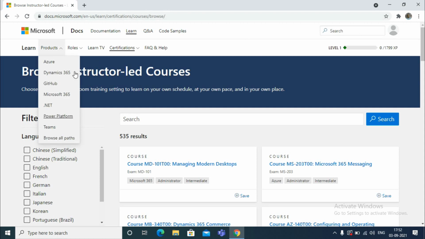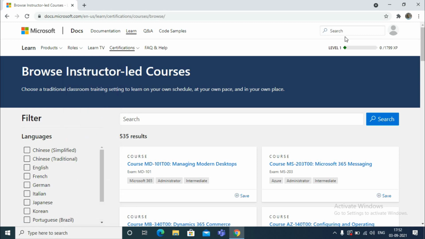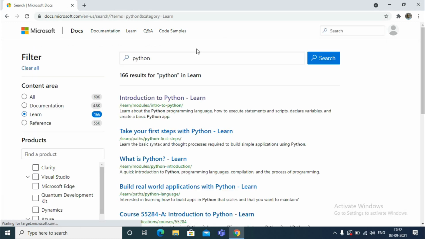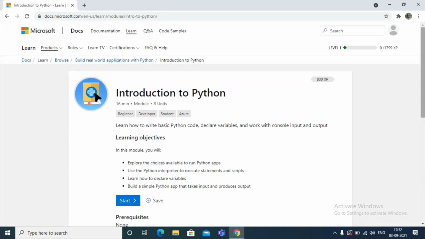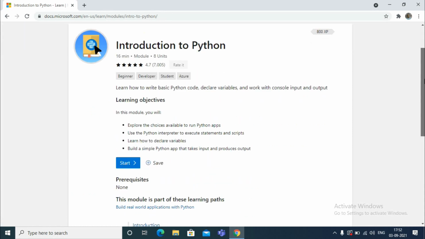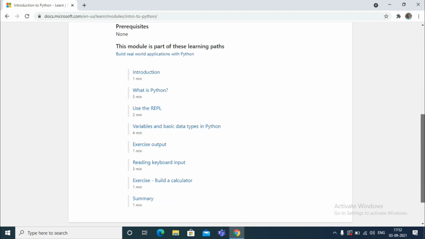For example, I want to learn some Python, which I didn't find here, right? I think I'm not interested in these products, and I'm not interested in any of these types of roles. I just want to learn Python, that's it. I can simply search here for Python, and enter. See here, we are getting results like this. Simply click on the first one. It will go directly to the course. This is a basic course for learning Python. If you want to learn Python, you can learn it.